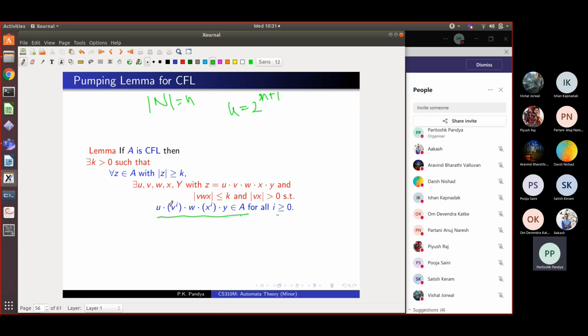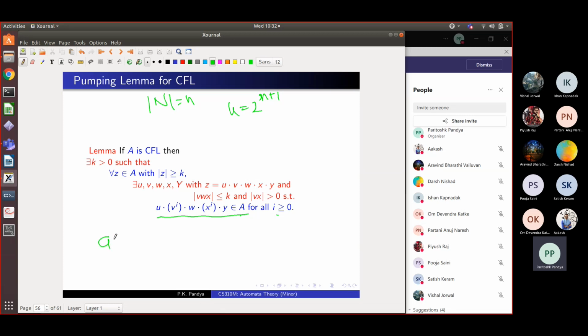That is the word u, followed by v to the power i, that is v repeated i times, followed by w, followed by x repeated i times, followed by z, also belongs to the language for any i that you choose. Arbitrary i, 10, 20, 50, it will still be in the language. This is the property of context-free languages.